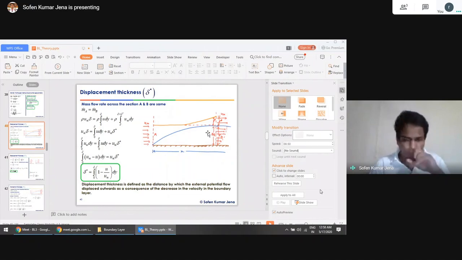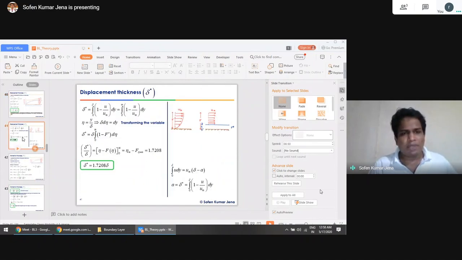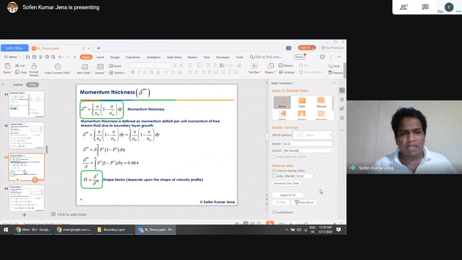Now, because of the growth of the boundary layer, the mass is balanced, but we have some momentum deficit, because the momentum here may not be the momentum there, since the fluid is pushed over there. That momentum deficit, from the inlet cross-section to the actual position of the boundary layer, is represented by the momentum thickness.